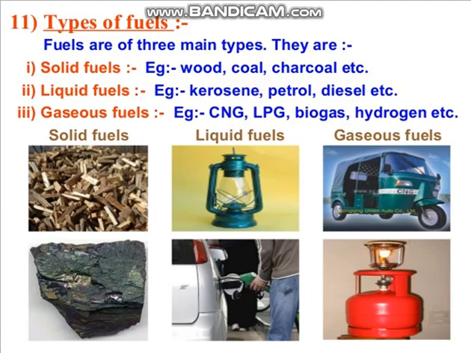Good morning, everyone. Today we will continue chapter 6, that is combustion and flame. In this chapter, till now we have discussed the combustion process, conditions required for combustion, types of combustion, how to control fire, and the candle flame and its structure. These topics we have covered in our previous classes. Now, in today's class, we will discuss the different types of fuel.